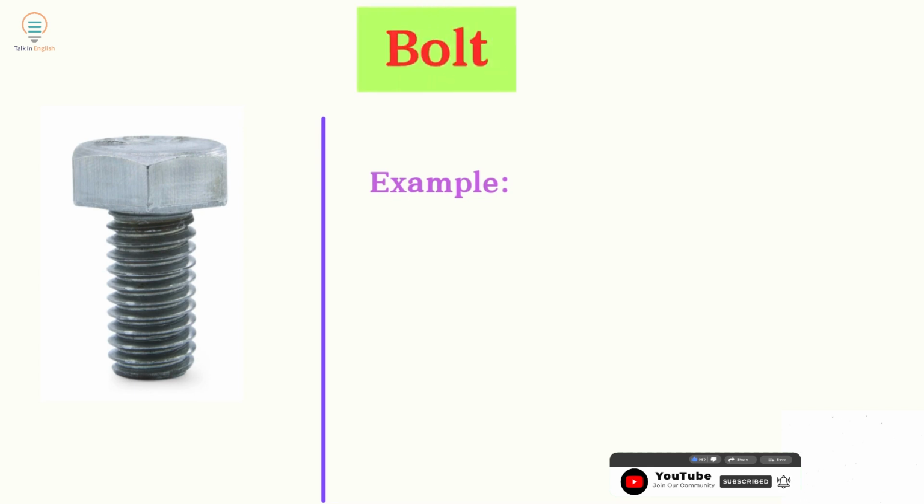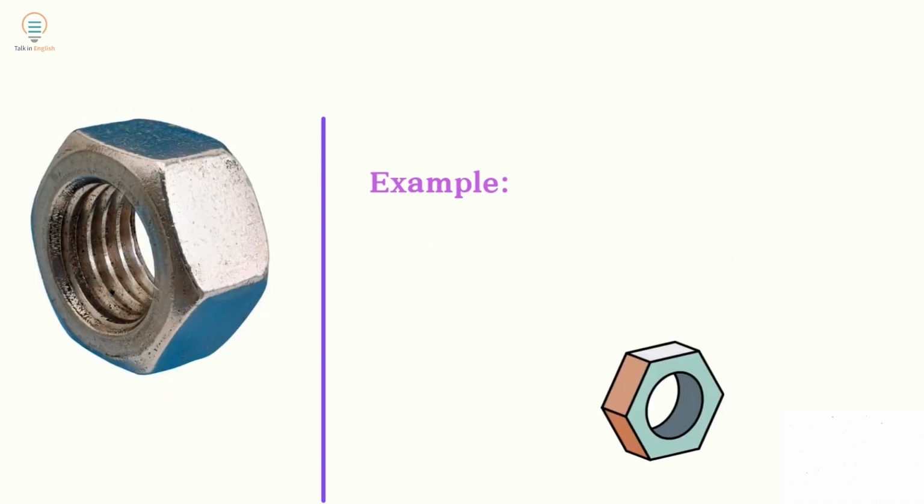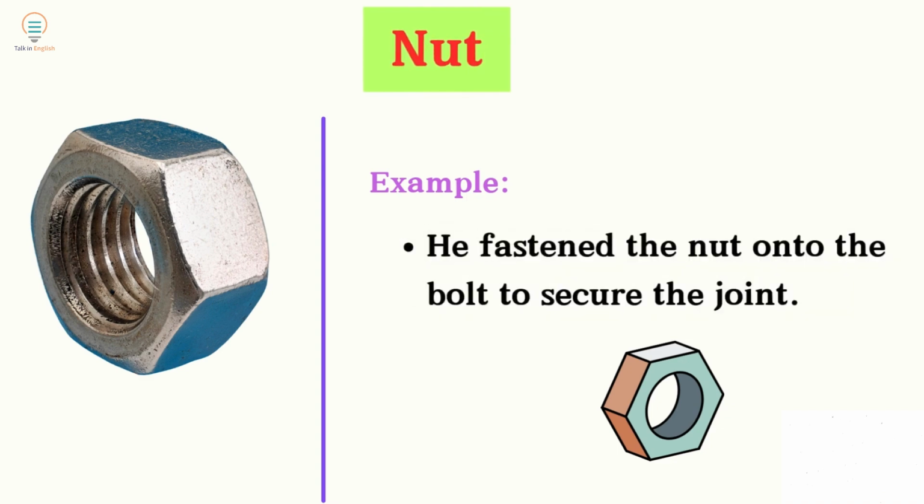Bolt. Example: the mechanic tightened the bolt on the machine. Nut. He fastened the nut onto the bolt to secure the joint.